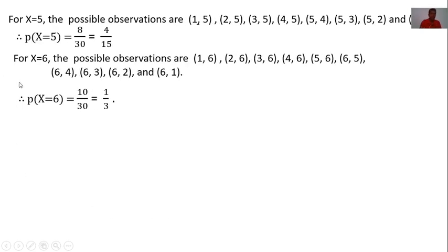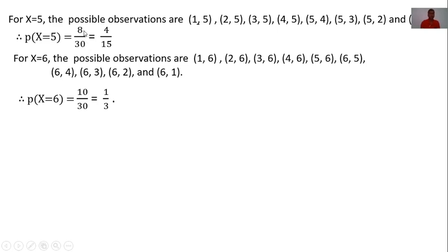Now, for x is equal to 5, the possible observations are: x is equal to 5 means the larger number is 5. These are the possible outcomes. Total outcomes are 30, and favorable outcomes are 8 out of 30. Therefore, the probability of x is equal to 5 is 8 by 30.